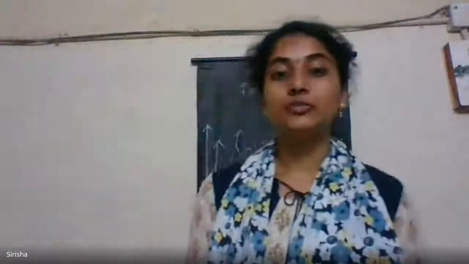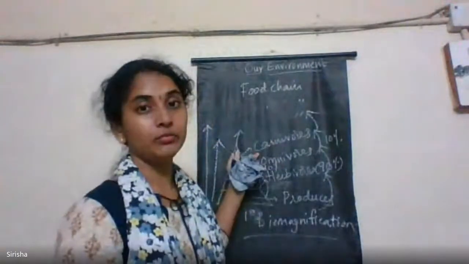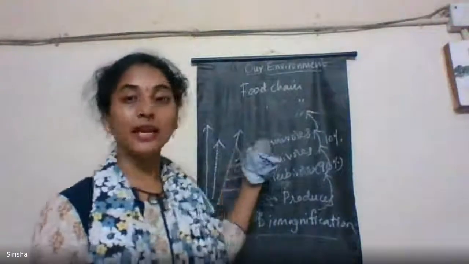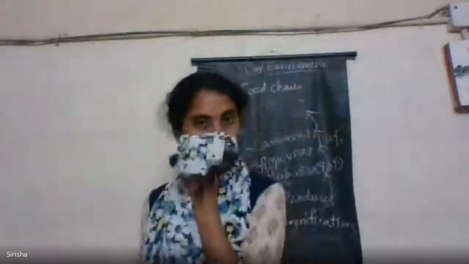The maximum concentration of such chemicals gets accumulated. So the maximum concentration of these harmful chemicals gets accumulated in human bodies, especially as we are on the top. Since humans occupy the top level in any food chain, the harmful chemicals get accumulated in our bodies. We are the most advanced creatures on this earth, and that is why we usually occupy the top level in the food chain.